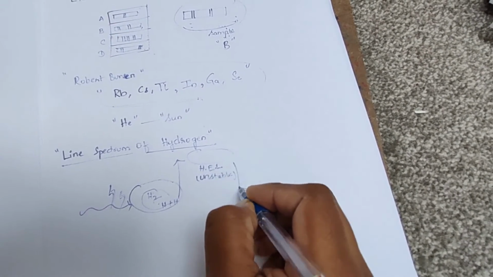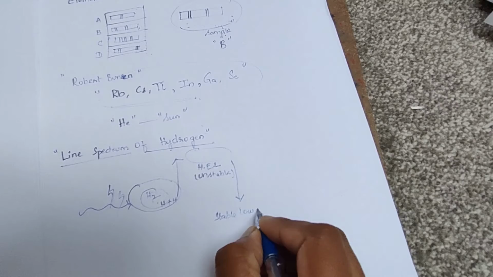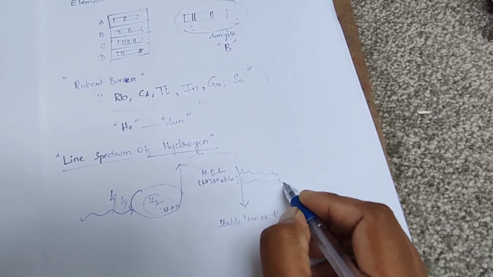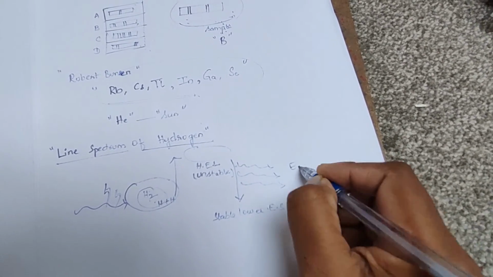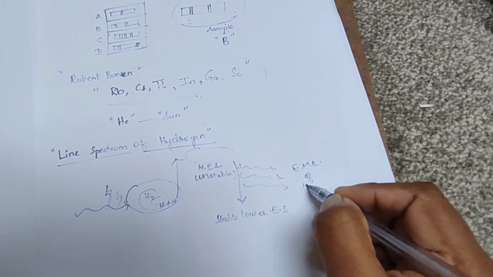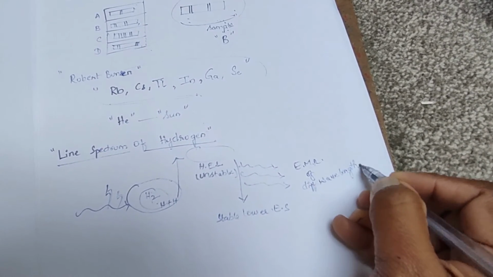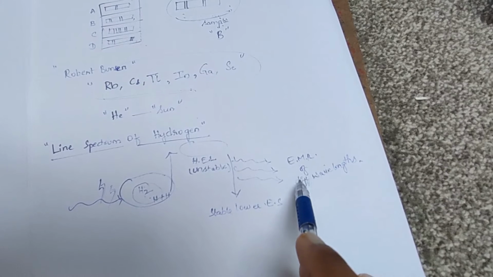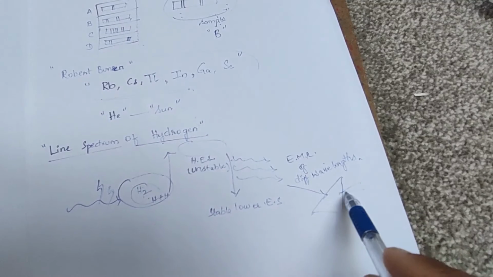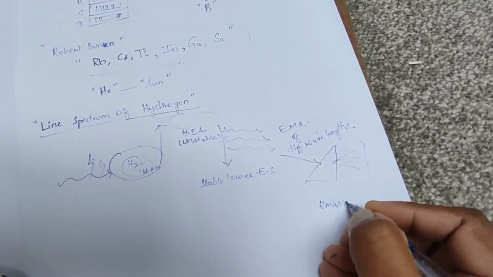And then they come back to a stable lower energy state by giving off energy in the form of electromagnetic radiation of different wavelengths. When these electromagnetic radiations are passed through the prism, we get a spectrum called emission spectrum